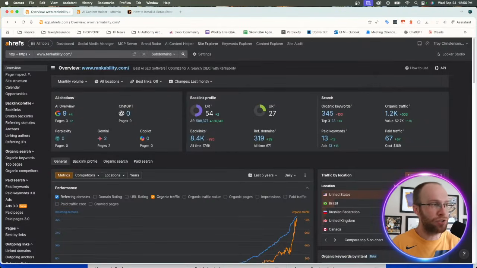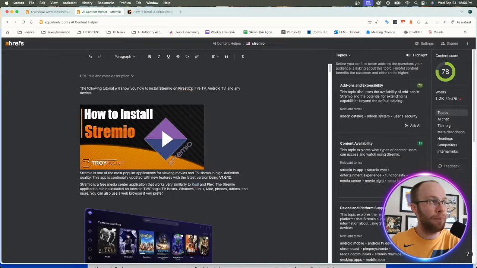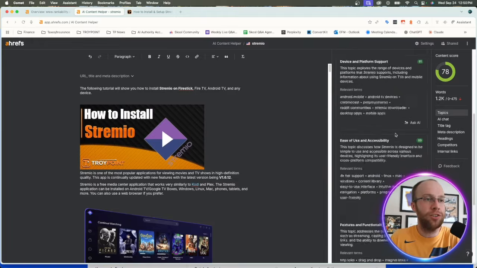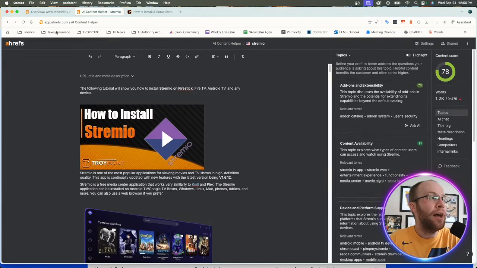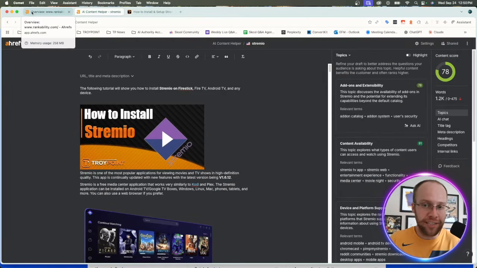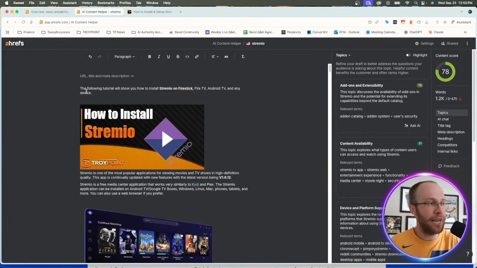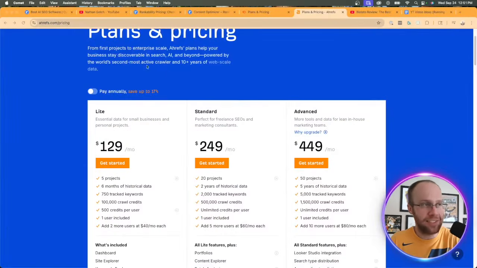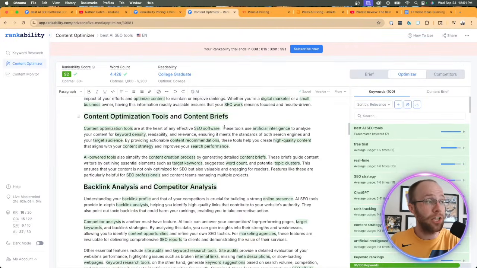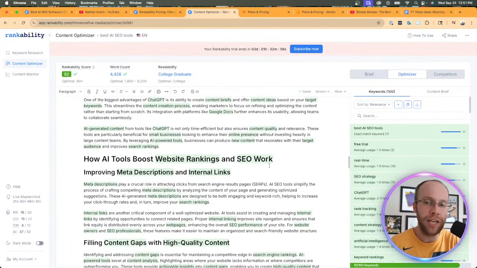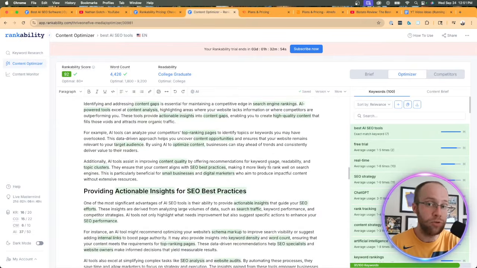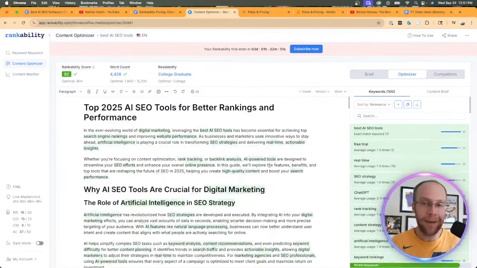Couldn't get it on the same browser for some reason. They do have an on-page SEO optimizer now called the AI Content Helper. And sure, there are some valuable insights here. But if you are trying to get in the weeds of optimizing a specific page or pages in terms of on-page SEO, I just found by testing this Ahrefs version, and I'm sure SEMrush has a version as well, against Rankability's content optimizer, I do find Rankability's platform more valuable in the use case of content optimization. But I'm going to get into that feature a little more in depth later in this review.